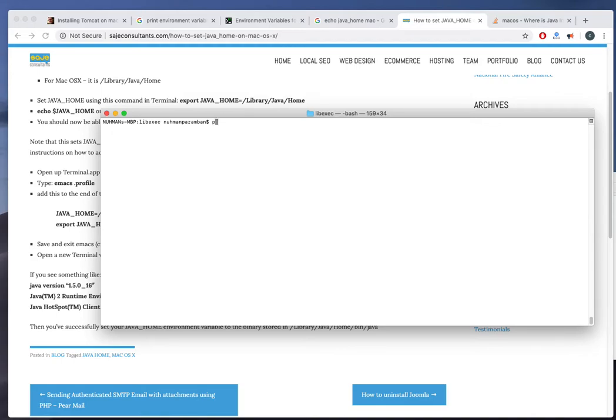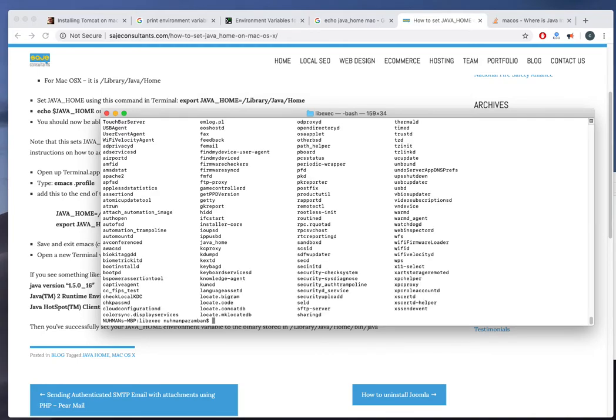So, user libx, that's my folder. I just copied that where the Java resides. Actually, if we go here, we can see that Java is here. So yeah, Java home is here.